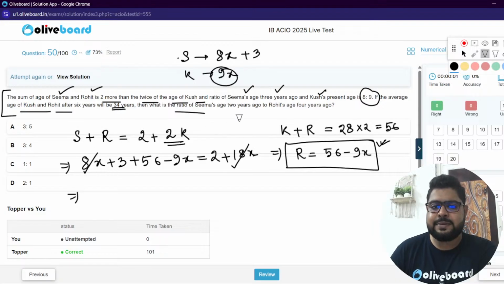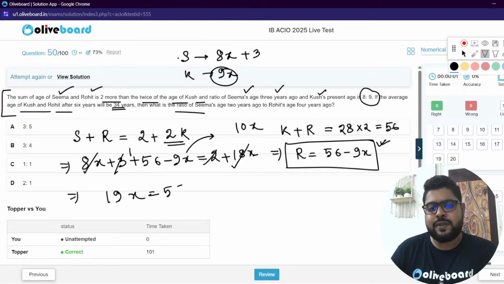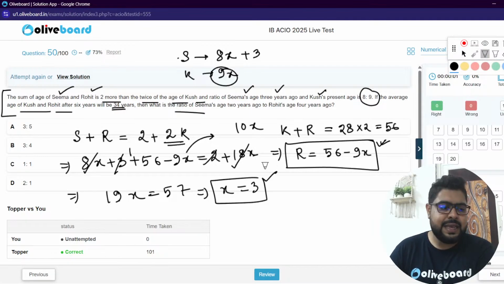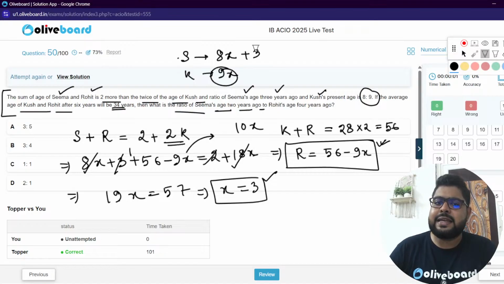18x and 8x meaning 10x. So this 9 will go that side, so it will become 19x. 3 and 2 meaning, sir, 1, 56 and 1, sir, 57. X is 3, sir. 19 3s are 57. Khatam. X is 3. Now they are asking what is the ratio of Seema's age 2 years ago.